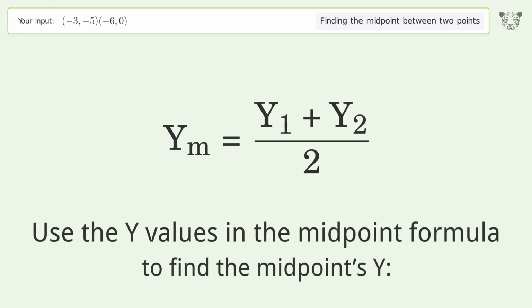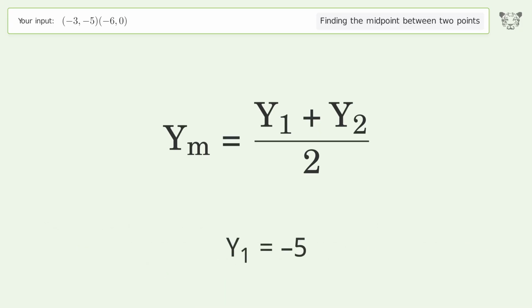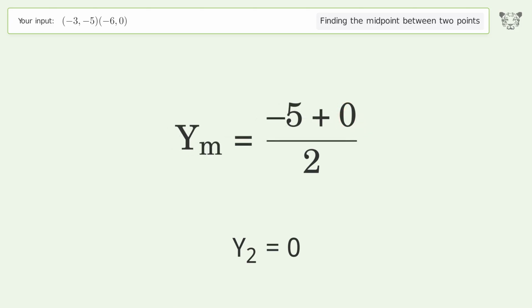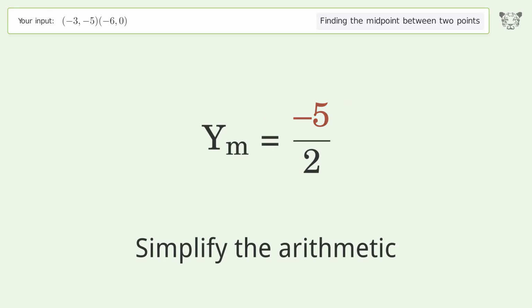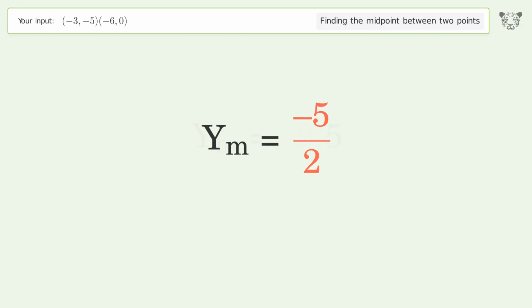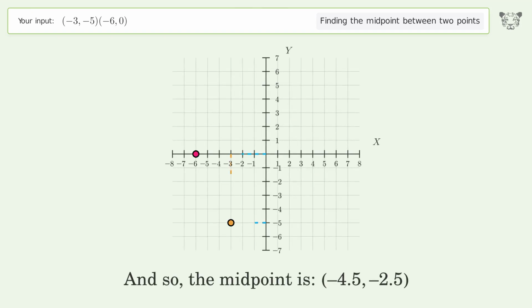Use the y values in the midpoint formula to find the midpoints y. y1 equals -5. y2 equals 0. Simplify the arithmetic. And so, the midpoint is -4.5, -2.5.